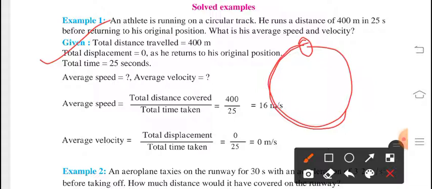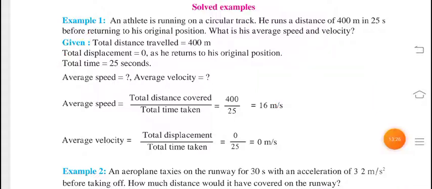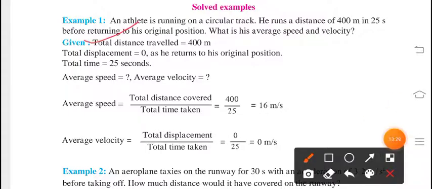He runs a distance of 400 meter in 25 seconds before returning to his original position. What is his average speed? So the athlete's total distance traveled is 400 meter. And the time taken by that athlete to cover 400 meter is 25 seconds. So total time is 25 seconds.